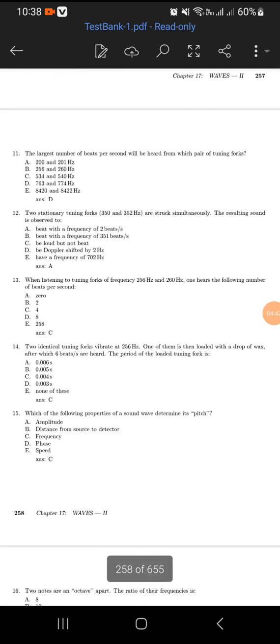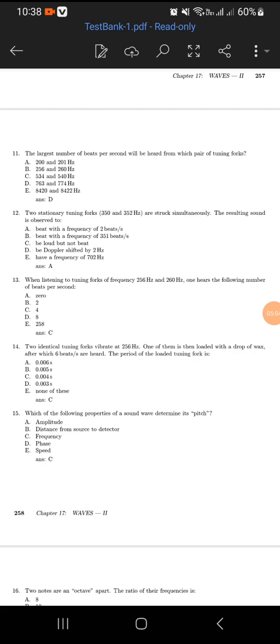So the largest number of beats per second will be heard from which pair of tuning forks? So 763 and 774 Hertz. So 2 stationary tuning forks, 350 and 352, are struck simultaneously.